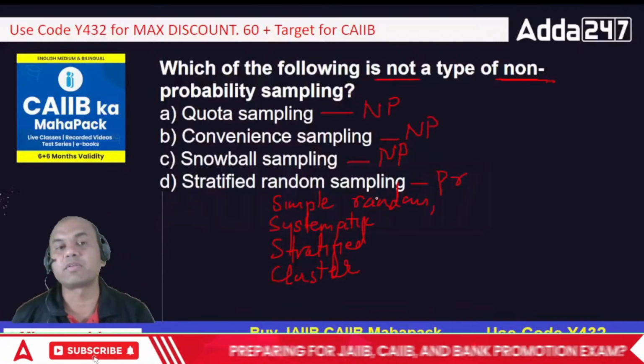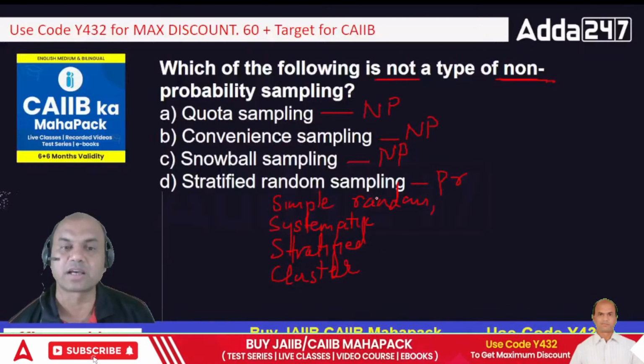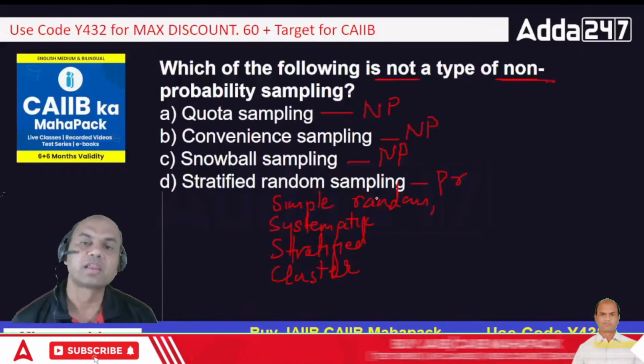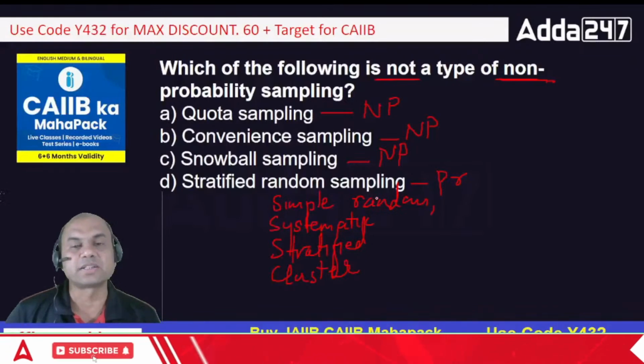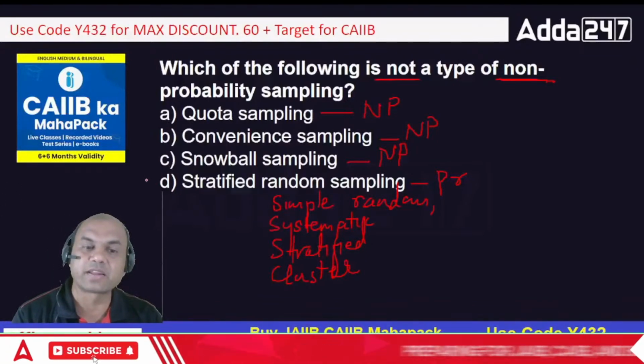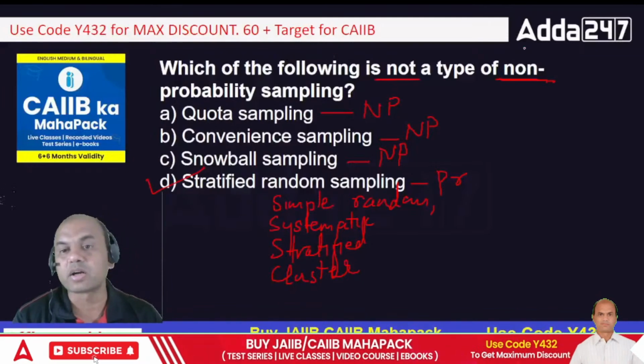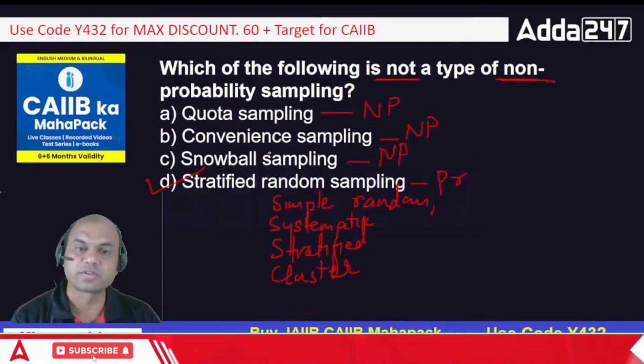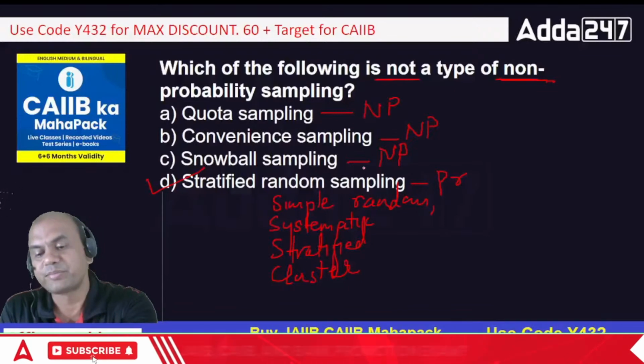Are you with me, everyone? Type yes in the comment section. Are you understanding this? Are you getting this? So the answer is what? Stratified. This is the answer, not a type of non-probability. So this is a probability sampling.